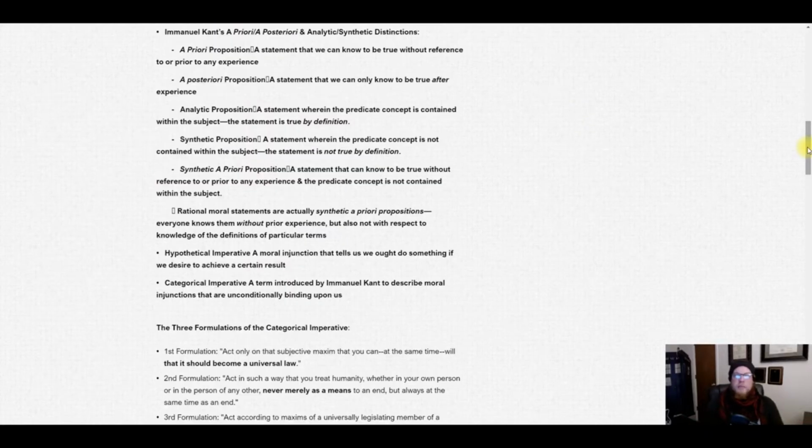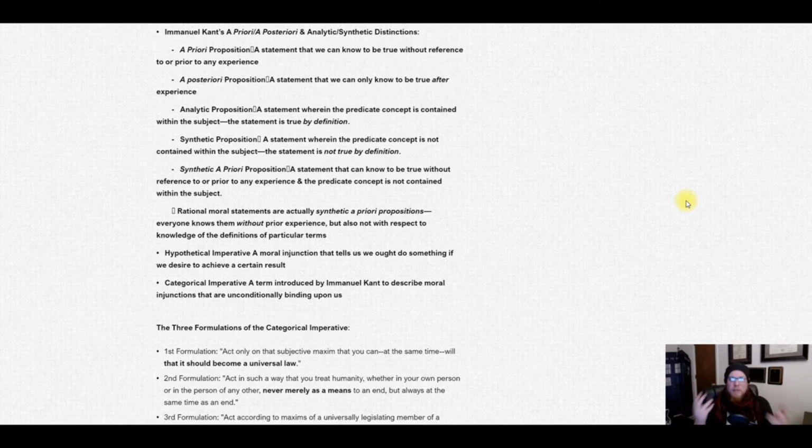Now, for Kant, I think it's important to point out how he gets here. Before Kant wrote this book on ethics called Kritik der praktischen Vernunft, or Critique of Practical Reason, he wrote a book called Kritik der reinen Vernunft, or Critique of Pure Reason. In that book, he shows how there are things that we can know without knowing that we can know them. The technical term for this is synthetic a priori. So in order to explain that, we need to talk about some words.